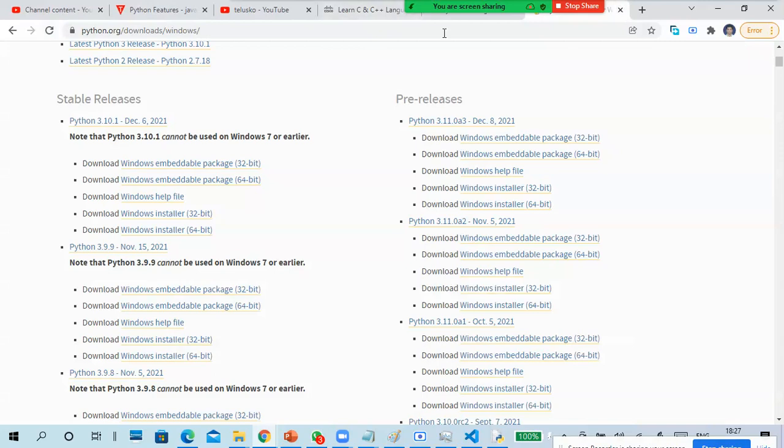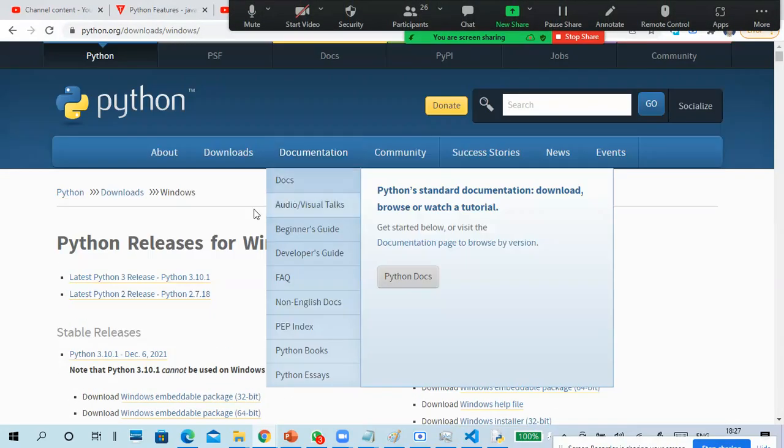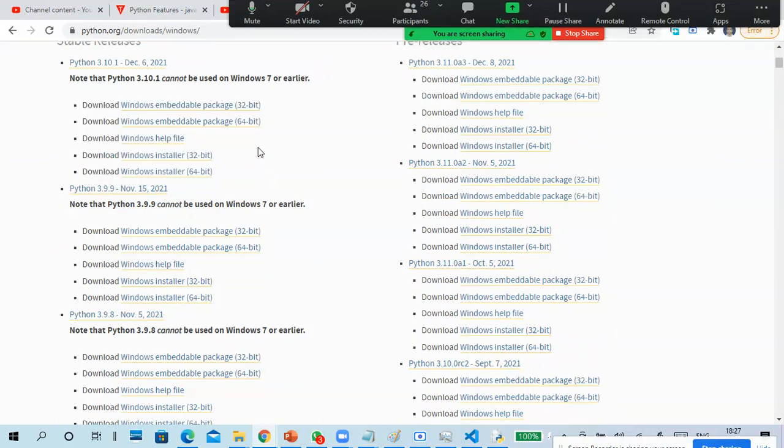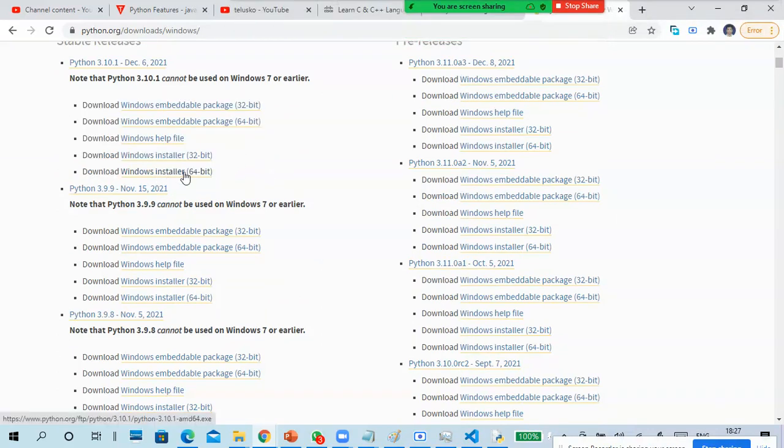So don't get confused, and I don't want to say anything. Okay, see guys, which one you have to download? See, here it is, Windows installer 64-bit. Our machine is 64-bit, right? My machine is not 32-bit. My machine is 64. Better always 64. Better not to use 32-bit applications on a 64-bit machine. Okay, so I'm going to download Windows installer 64-bit.